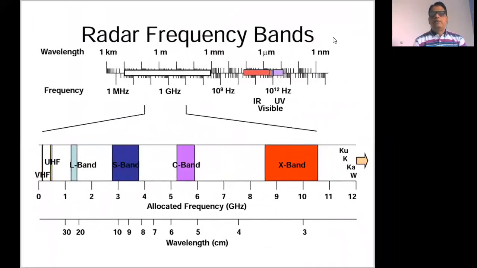In radar frequency bands, there are different bands available, such as L band, S band, C band, X band. Based on the application, the frequency band is selected, and such frequency band is utilized for various applications. So whenever we discuss the various applications, then we will see what kind of frequency band is preferred.